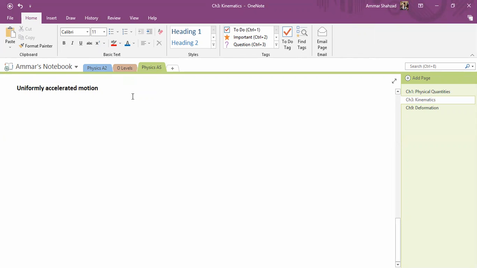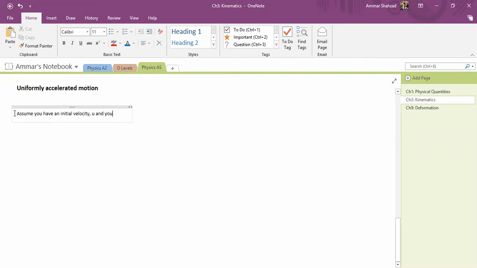So acceleration is uniform. Let's say you have a graph. Let me write a question here. Assume you have an initial velocity u.